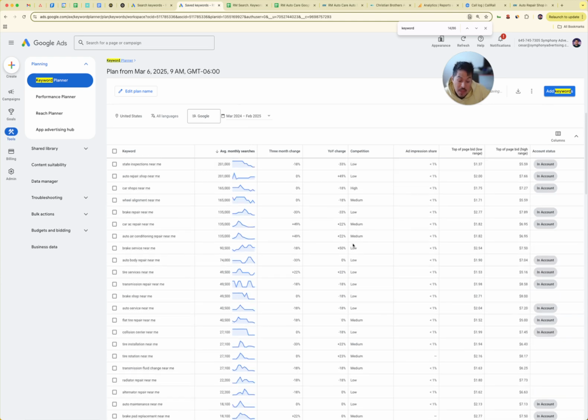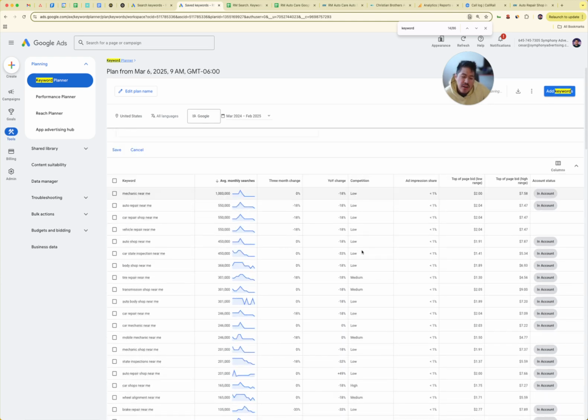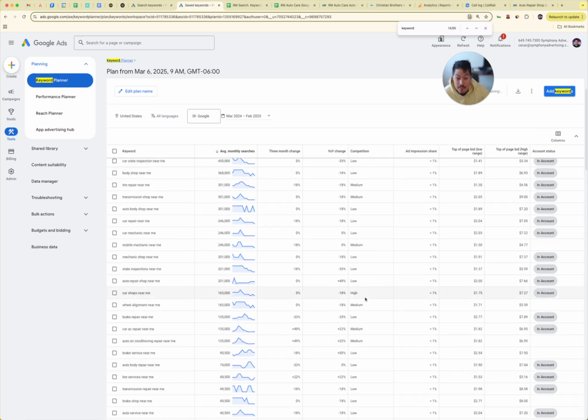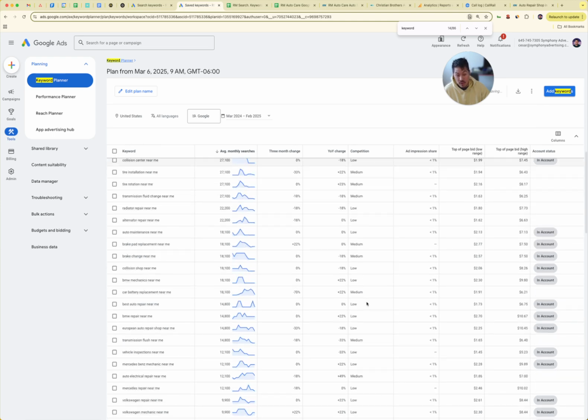That's what that means. Competition is more for SEO, search engine optimization. So if it's low, it means we should be able to rank for it. If it's high, it means a lot of people are trying to rank for it. But in a way, it's also for Google Ads. A lot of people are probably bidding for car shops near me, which might be a dealership. Car AC repair. So a lot of people are going after those keywords.